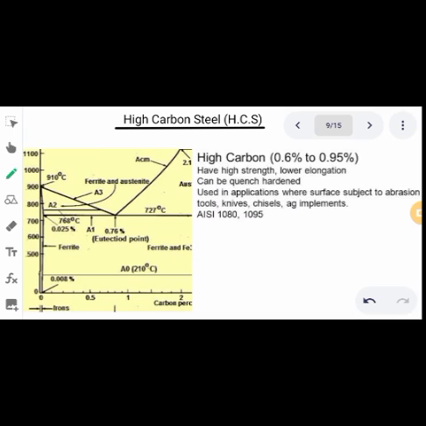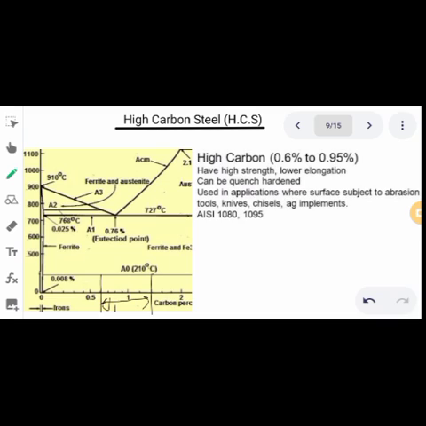The next classification of carbon steel is the high carbon steel, HCS. High carbon steel is a type of steel that contains carbon content within the range of 0.6 to 1.5%. So this range is high carbon steel.